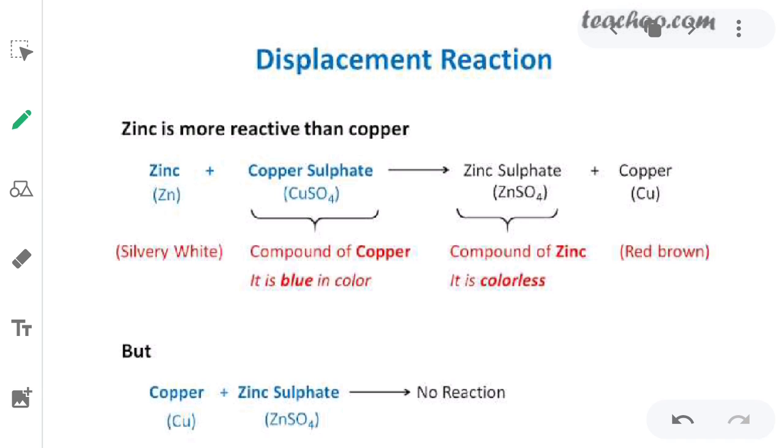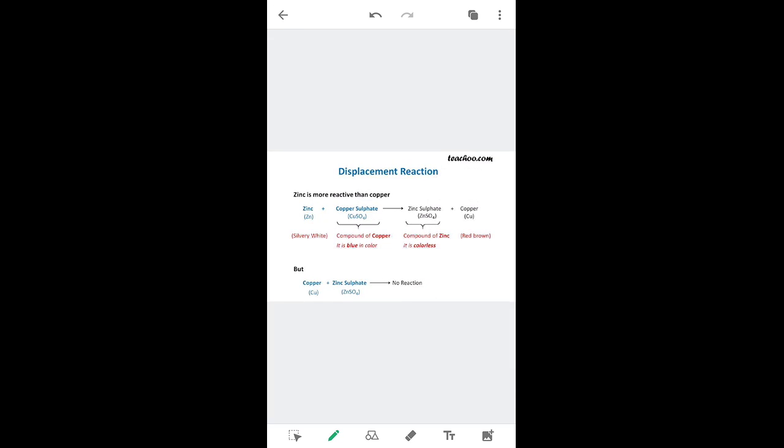Okay, so some examples are given. For example, the reaction between magnesium and copper sulfate.